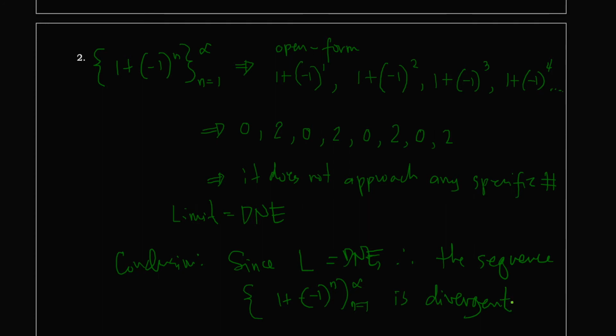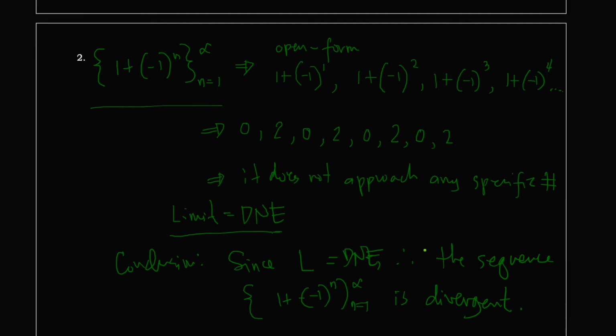Okay, so you see in example number 1, the limit exists and we say that the given sequence is convergent, while here in number 2, the limit does not exist because as we go along with the terms of the given sequence, it is bouncing back between values 0 and 2. So the limit does not exist. Since the limit does not exist, we can say that the given sequence is divergent. Okay, I hope you understand now the convergence of a sequence.